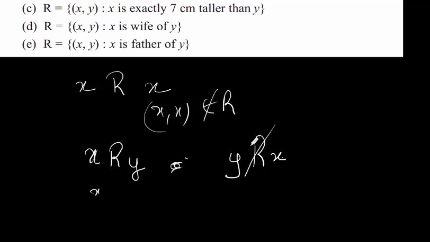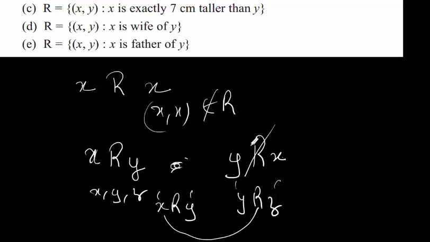Now for transitivity, we consider three people, isn't it? Three elements or three people in this scenario. I'm going to first consider the first two conditions to be true. So X is the father of Y and Y is the father of Z. Then I'm going to check the third condition, which is X is related to Z, which means X is the father of Z. That statement cannot be true.